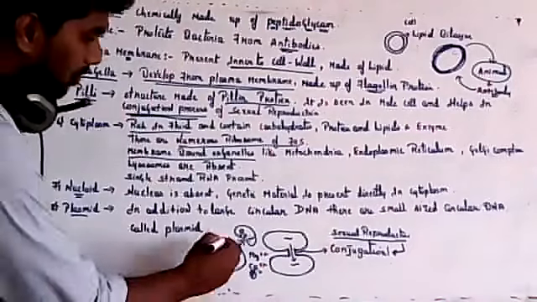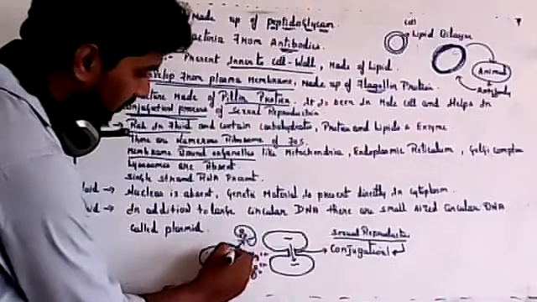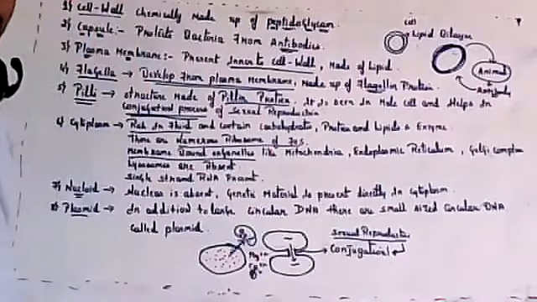So majority will be water, 90% of it. So that is cytoplasm.